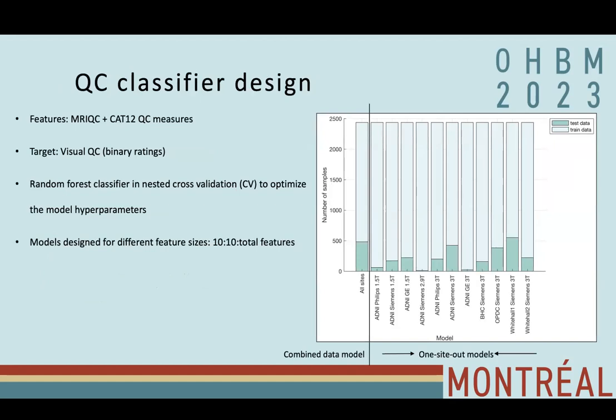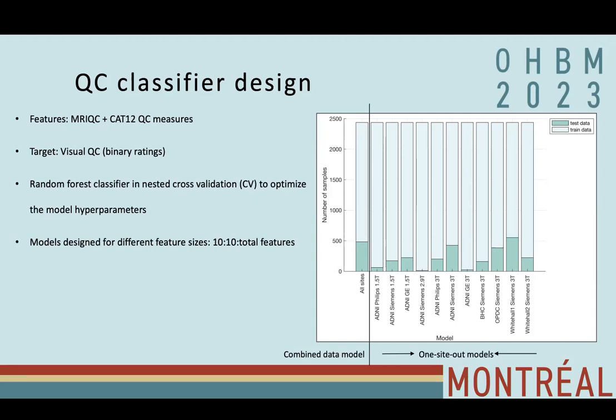Hence, in the next step, we design our own classifier by combining MRI QC and CAT12 QC measures. So these are total 104 measures, and we use visual QC as the target. And in the classifier design, we use random forest classifier in nested cross validation to optimize the model hyperparameters. And these models were designed for different feature sizes. So two primary models were designed, of which the combined data model is the combination of all the data or samples from all data sets.